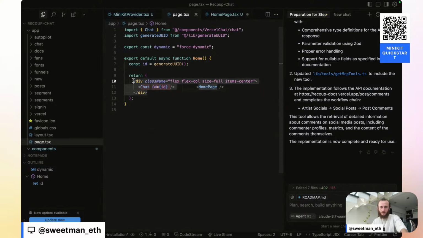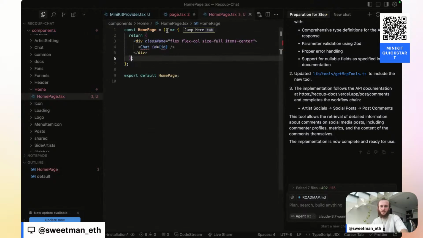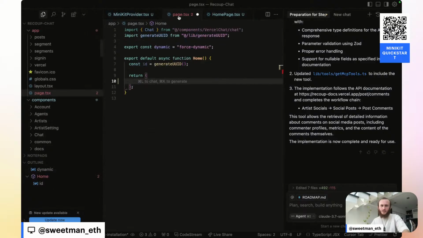And now I will paste this code here. Homepage needs an ID. Hopefully it's going to autocomplete. ID should be a string. Chat needs imported. And outside of that, we should now be good to import homepage.